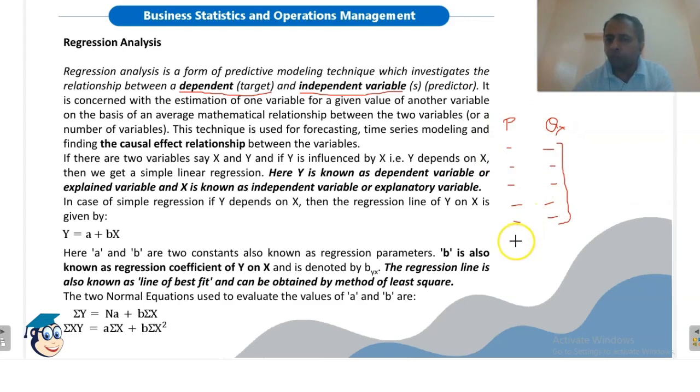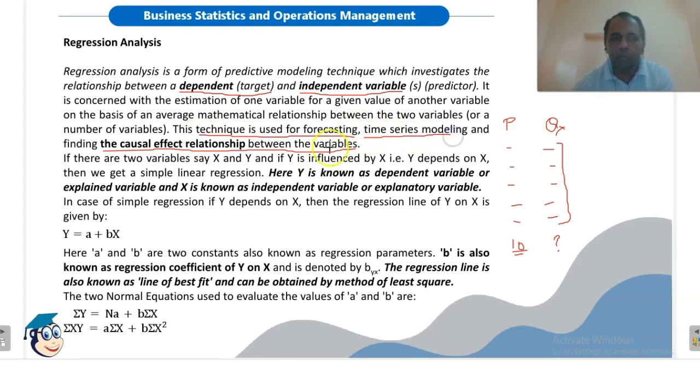Now say if the value of price is given to us, say if price is rupees 10, and if we have been asked that based on this price what should be the value of quantity demanded, then this we can find out with the help of regression analysis, and it is known as the cause and effect relationship between the variables. I told you earlier that cause and effect relationship is if the value of one variable is given to us, and if we have been asked to calculate the value of another variable, then this is called cause and effect relationship. So regression technique is used in forecasting